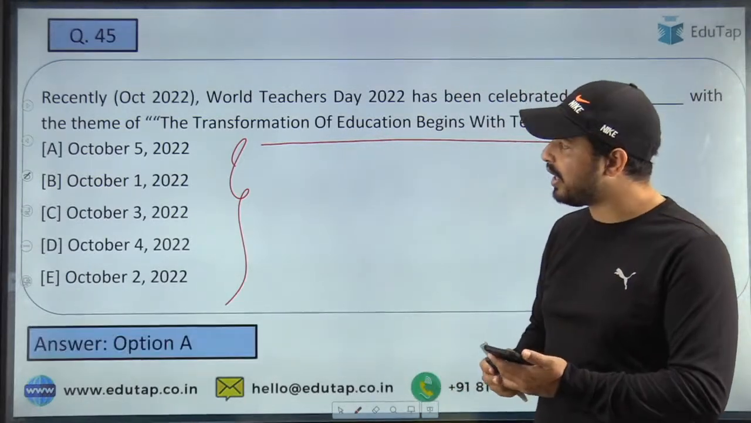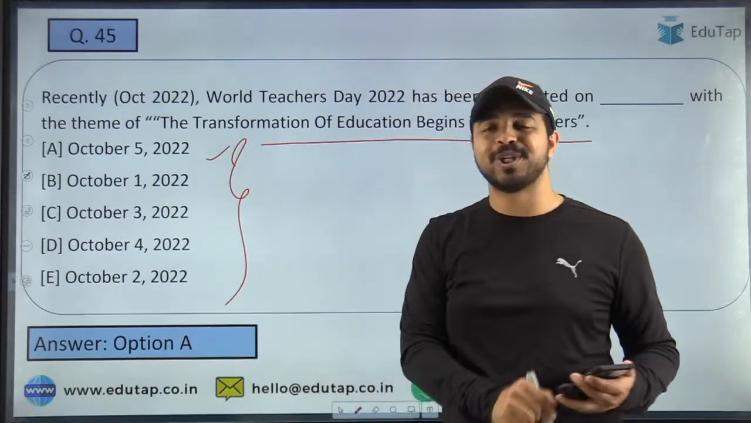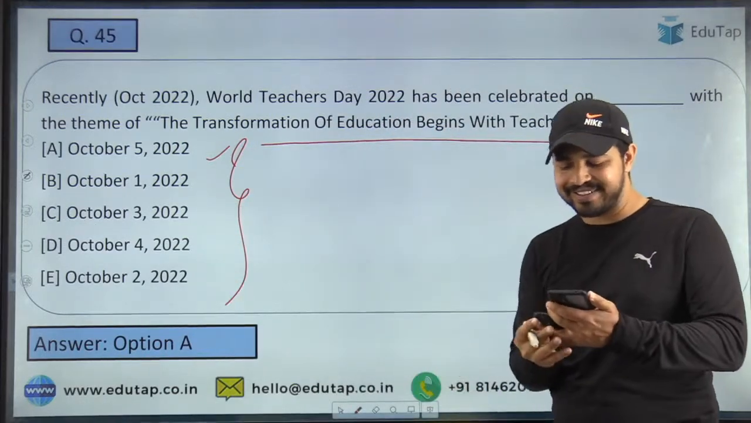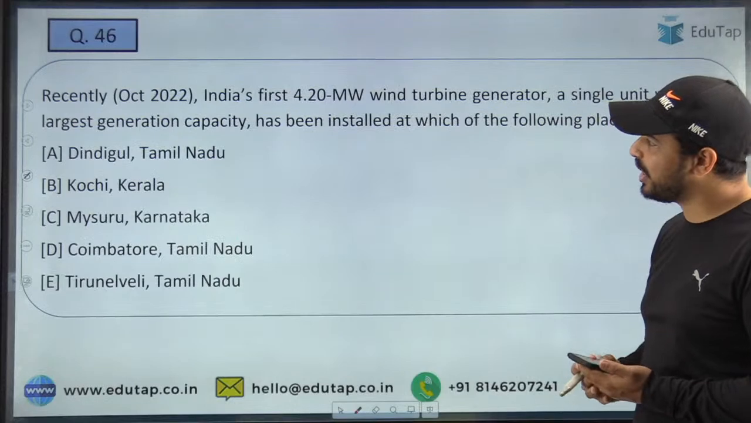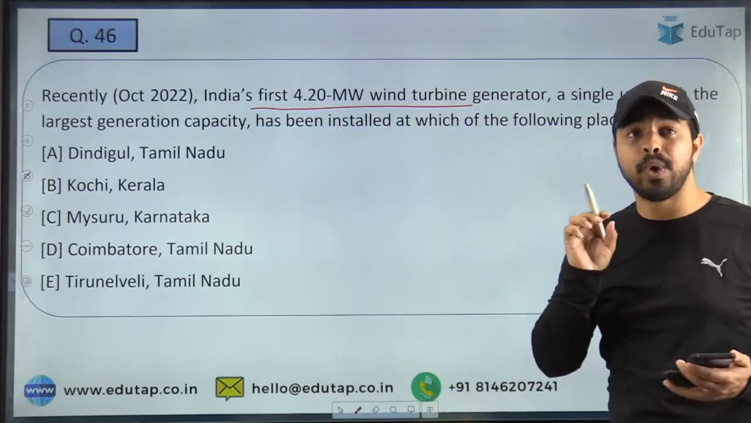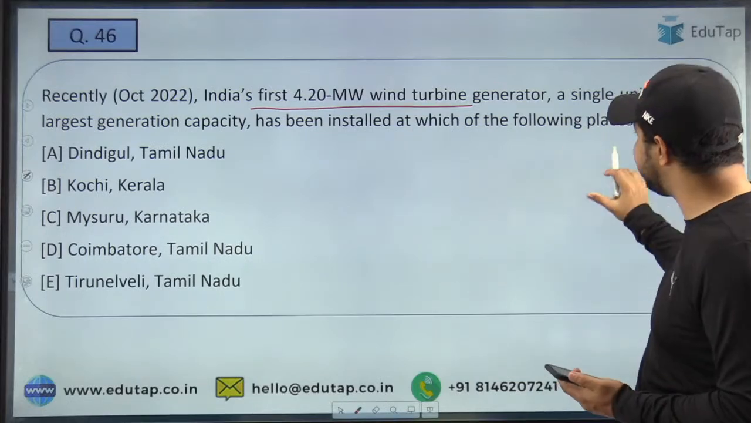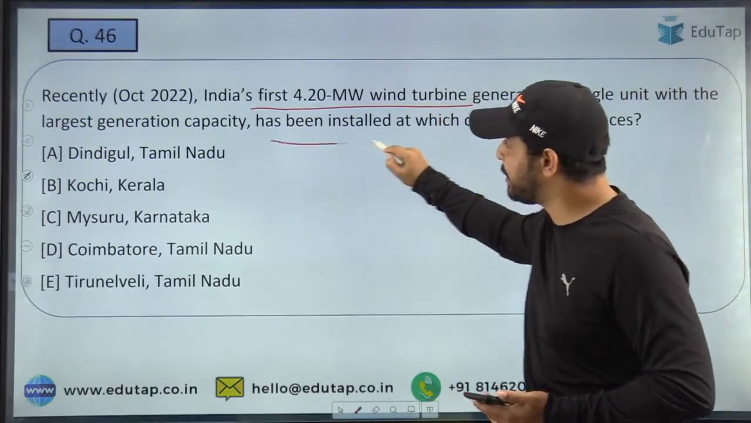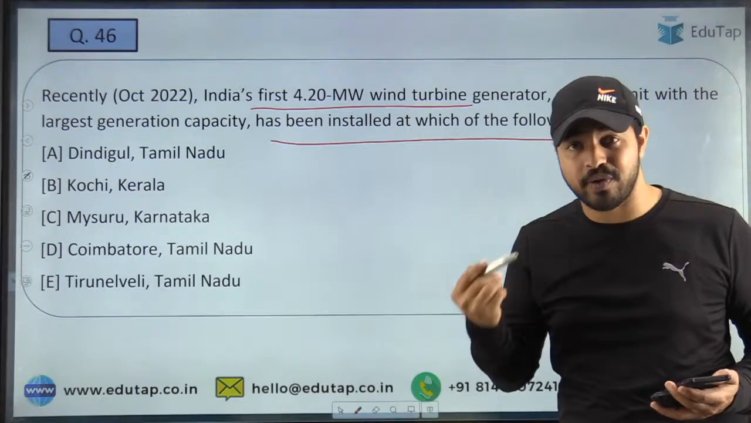And absolutely right, it is option A, that is 5th of October 2022. All of you have given the right answer. Now guys, let's move on to the next question. Now the next question is India's first 4.20 megawatt wind turbine generator, which is a single unit with the largest generation capacity, has been installed in which of the following places?